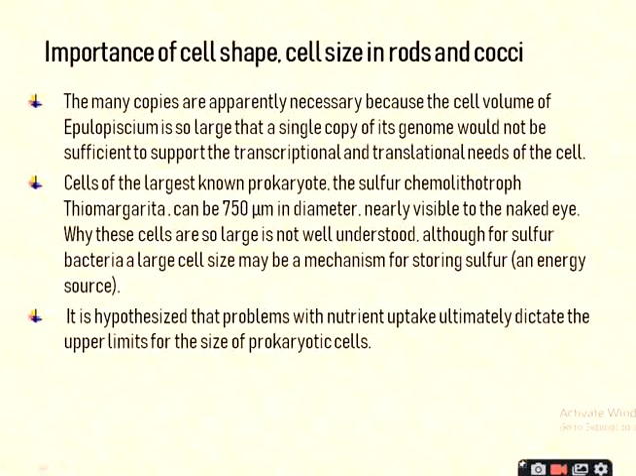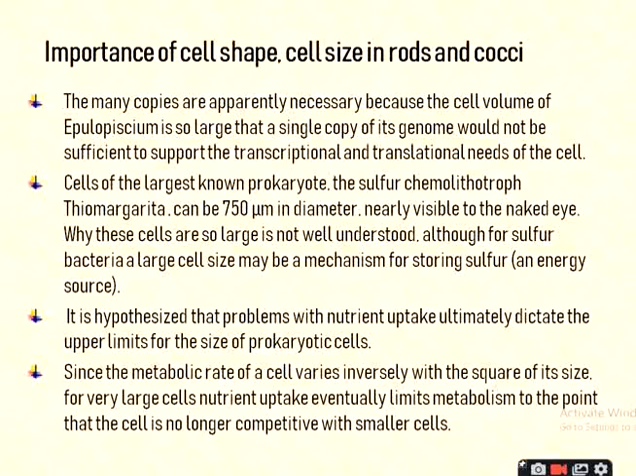Although for sulfur bacteria a large cell size may be an energy source, it is hypothesized that problems with nutrient uptake ultimately dictate the upper limit for the size of a prokaryotic cell. Since the metabolic rate of a cell varies inversely with the square of its size, for a very large cell, nutrient uptake eventually limits the metabolism to the point that the cell is no longer competitive with smaller cells.